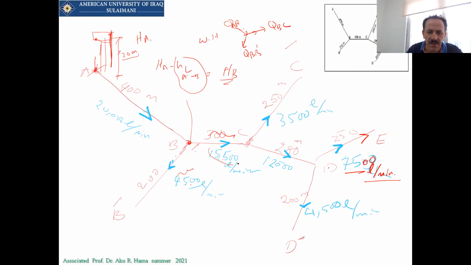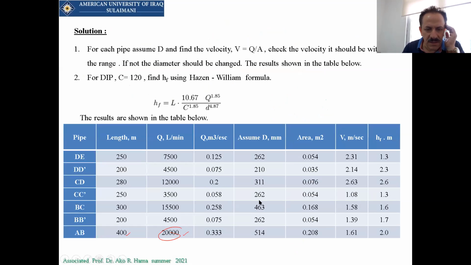This 15,500 should be equal to 3,500 plus 12,000. So the summation of these two values should give this one. Q in is equal to Q out. And now, after you check the Q, you have to convert it to liters per second.